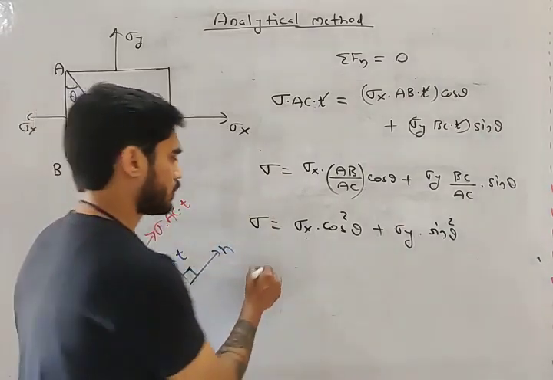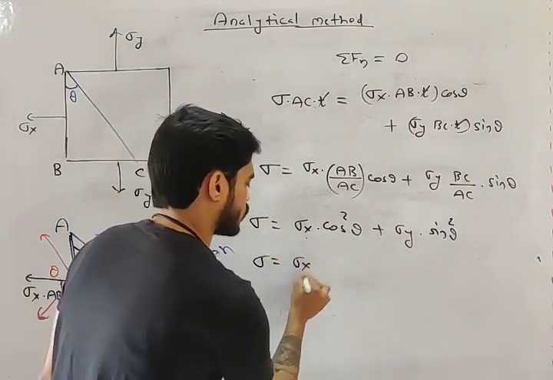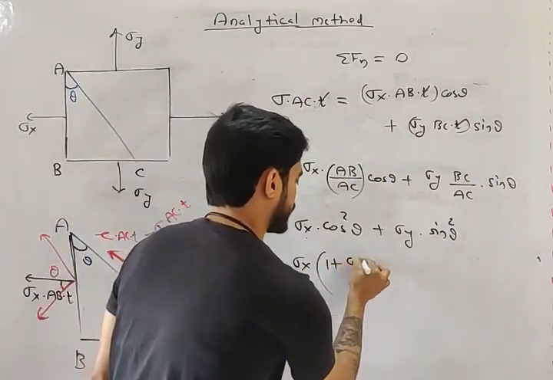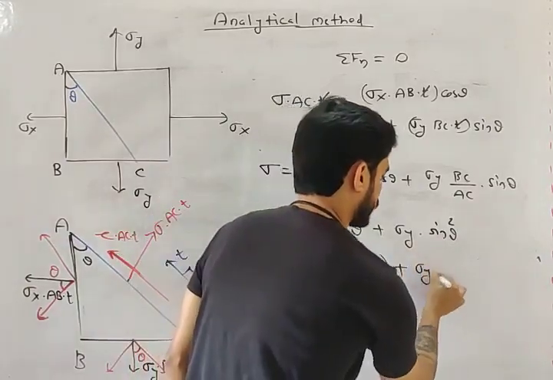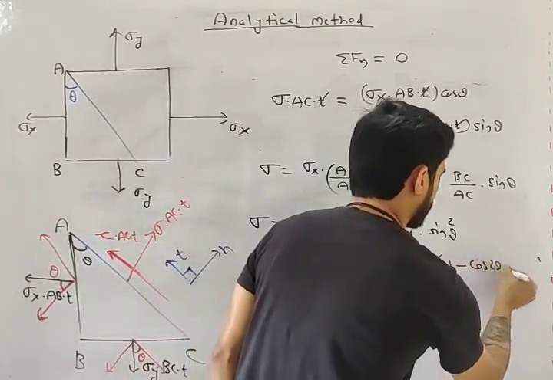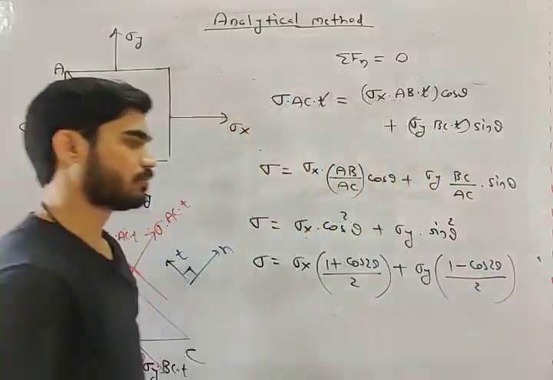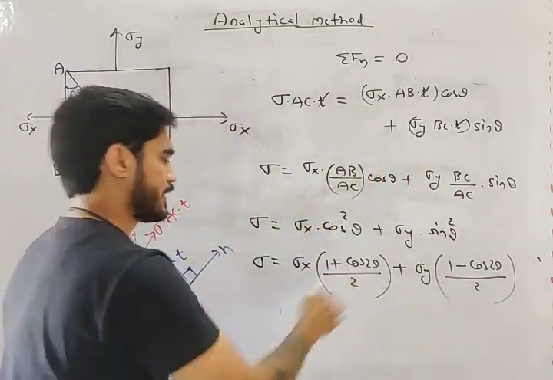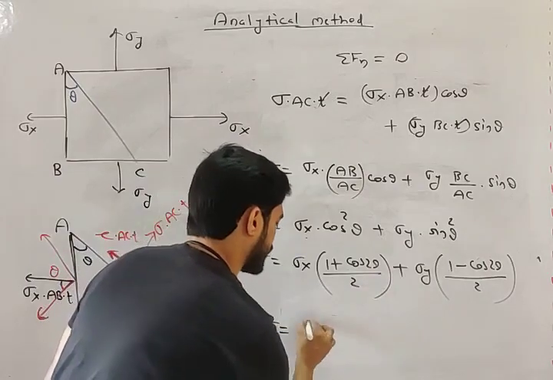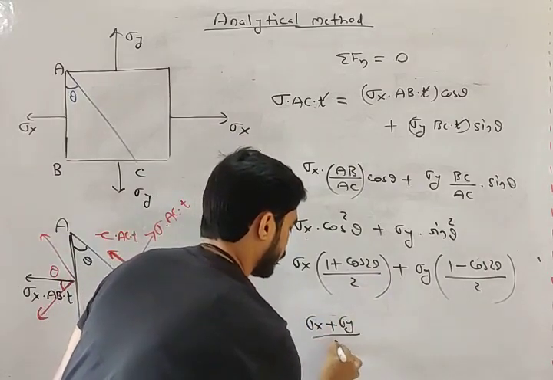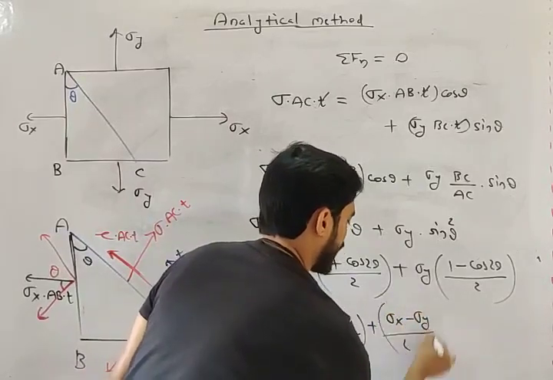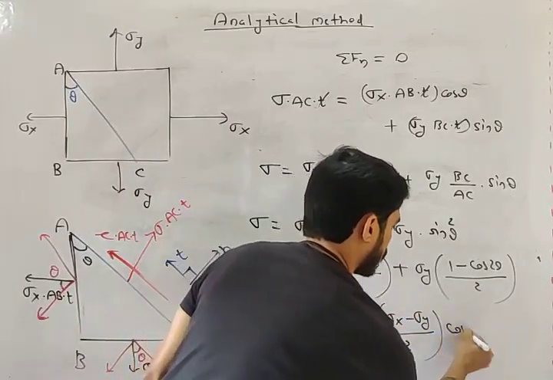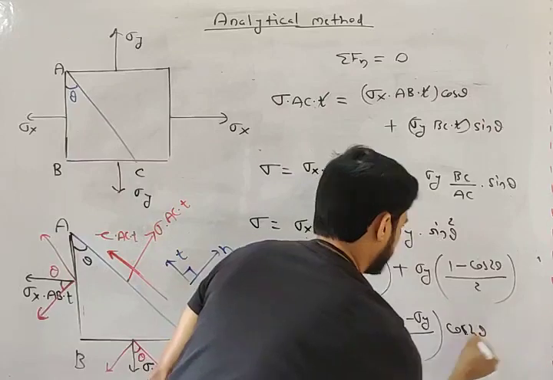Okay. Now I can write cos square theta as 1 plus cos 2 theta by 2, and I can write sin square theta as 1 minus cos 2 theta by 2, right? Solve this equation and you will get this: sigma x plus sigma y by 2 plus sigma x minus sigma y by 2 cos 2 theta.